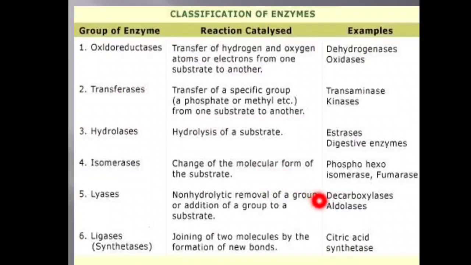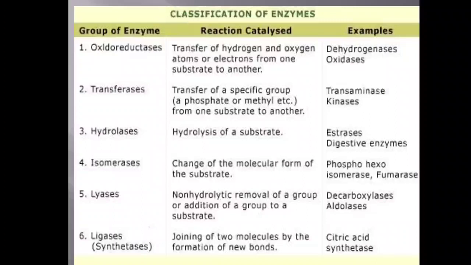One such familiar example in the biological system is the decarboxylases. And finally, the ligases. Ligases are also known as the synthetases, and they are involved in joining of two molecules by the formation of new bonds. So they are also called synthetases because they are going to synthesize. They are going to link two or more substances together. One such example is citric acid synthetase.